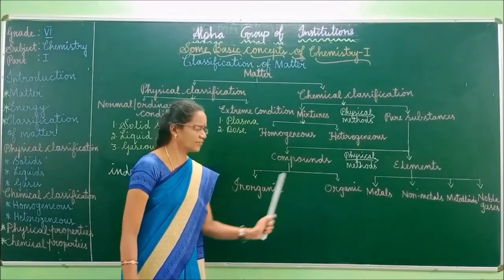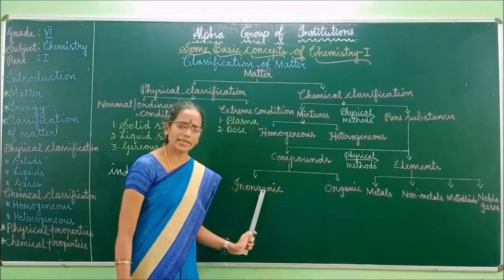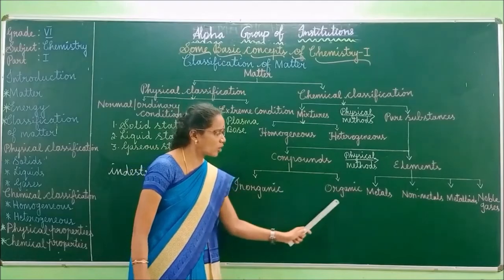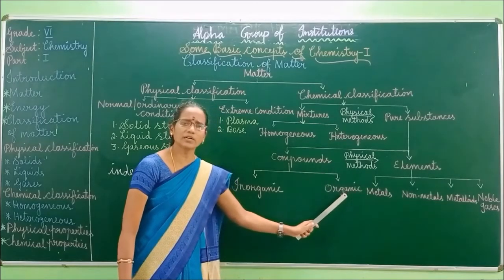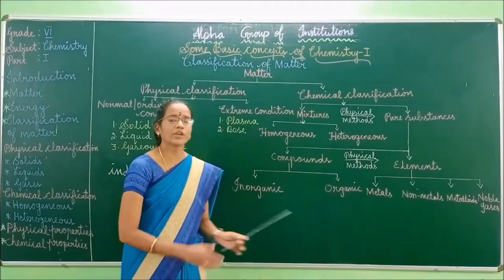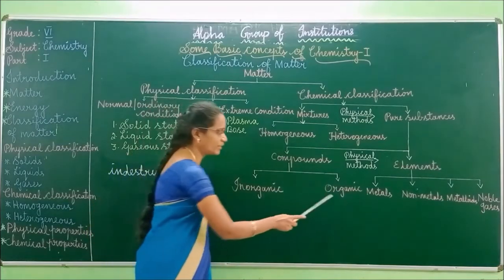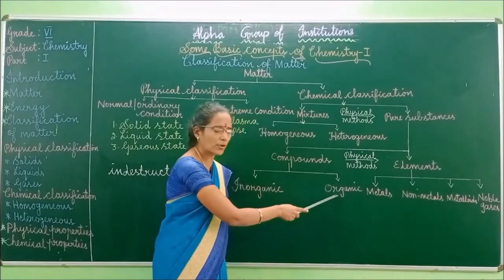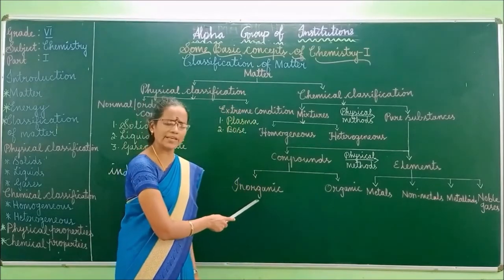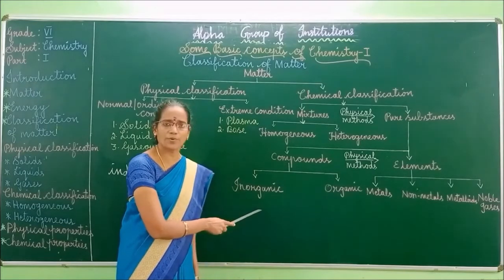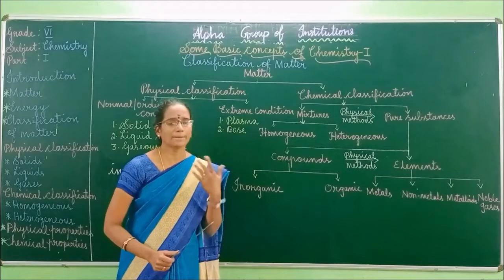So, what is the difference between organic and inorganic? An organic compound is derived from living organisms. Compounds derived from living organisms are called organic compounds. Inorganic compounds are usually derived from natural processes or are man-made.